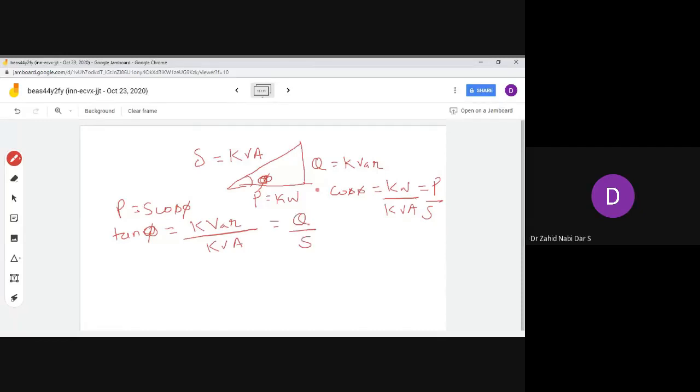Yeah, correct. Perpendicular by base. You're not replying fast, so this is creating problem to me also. It would be kVAR by kW. Ratika? Yes, sir. Are you confident? It would be Q by P. So this would be tan phi. You can write Q in terms of P tan phi.